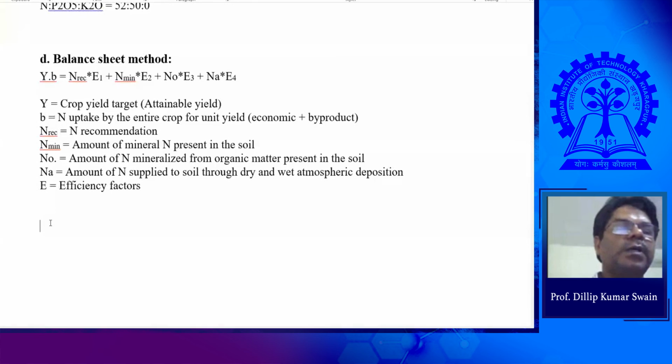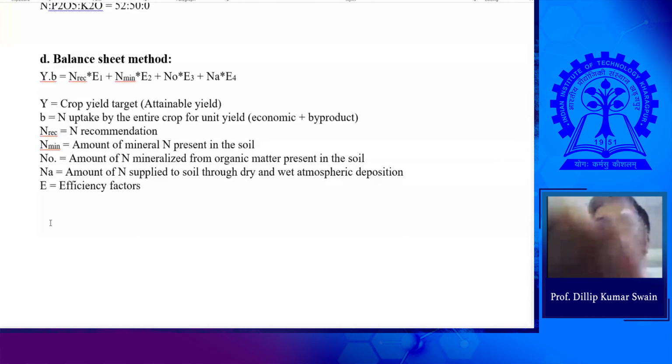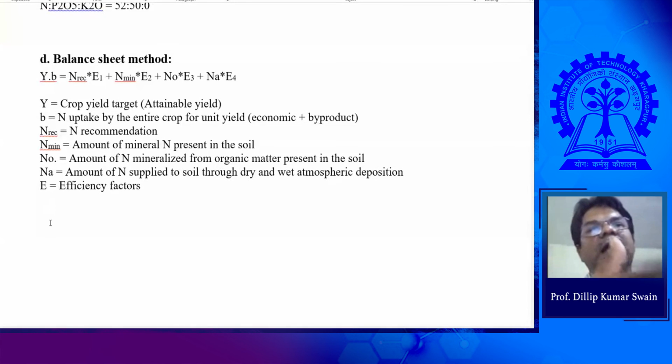Before sowing, we take the soil sampling, and based on that we calculate the total nutrient requirement. Then some portion of that, maybe 25% or 50%, will be applied at the time of sowing or planting, and the rest will be applied in split doses after certain stages. Those stages are the critical stages when the crop is very responsive to input applications, and at that stage we should know how much we need to apply.